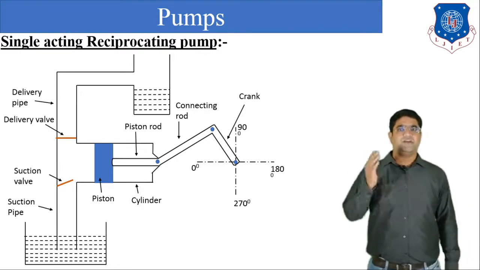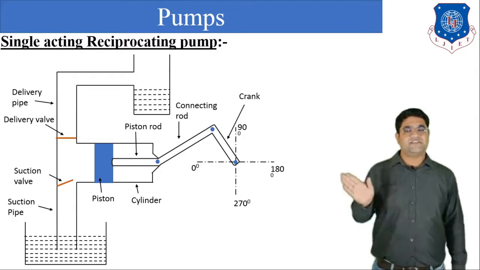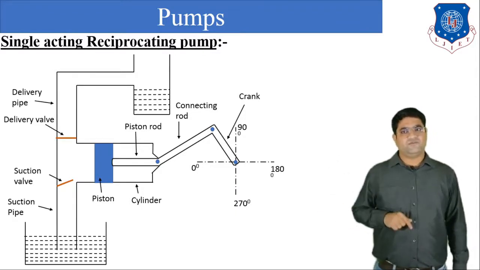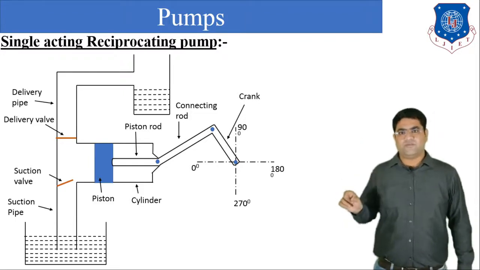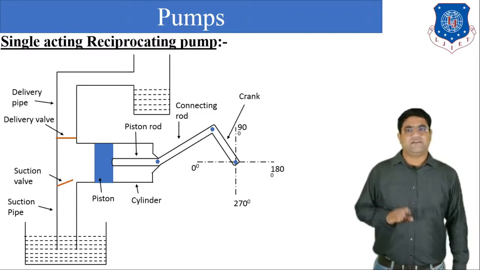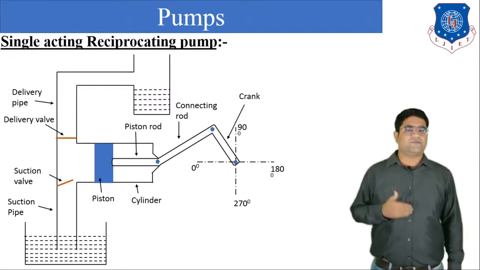Now third component is the piston rod, which is directly attached with the piston. Here you can see the blue colored rectangular box is the piston. Now there are two types of valve.